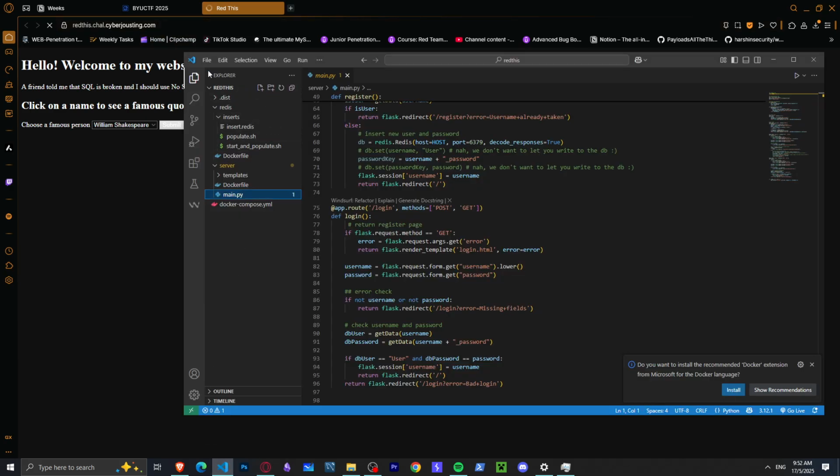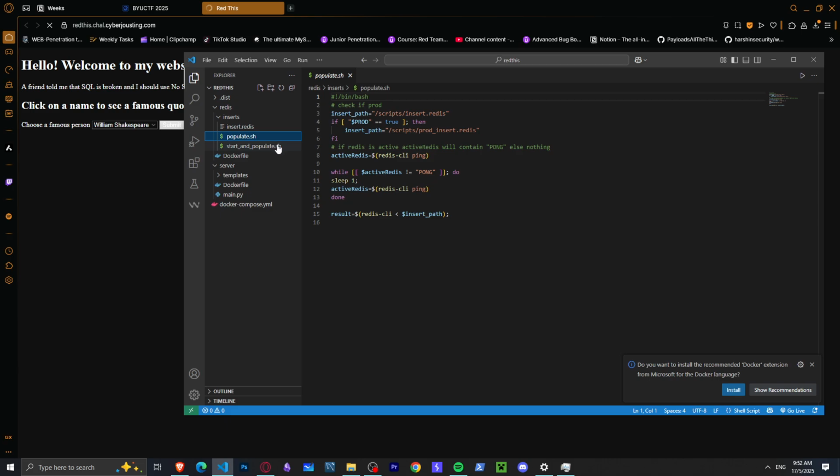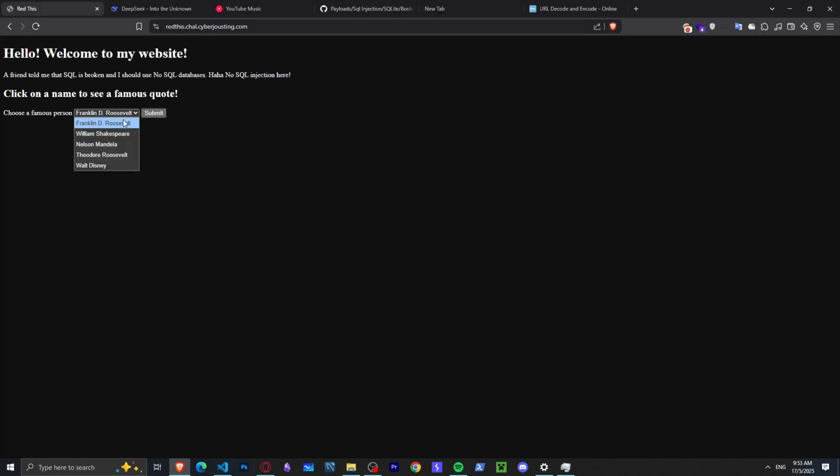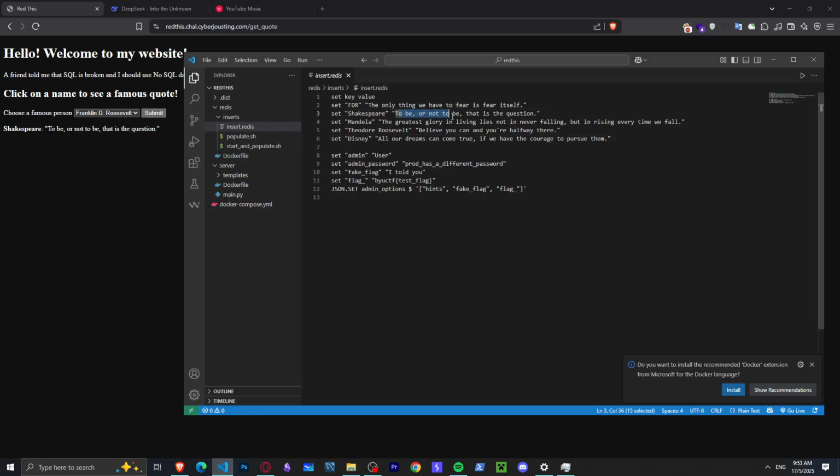Okay, until it loads, we're gonna go here. We have these files. This is very important. We have set key value, set FDR. This is a string. Set Shakespeare, set Mandela, set Theodore, set Disney, and we chose Shakespeare. Okay, so let's try to submit for William Shakespeare. To be or not to be, that is the question. Is it here? Yes, it is here.